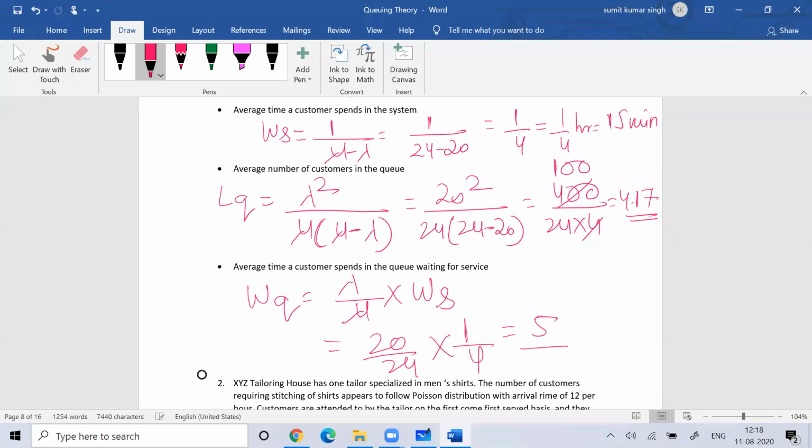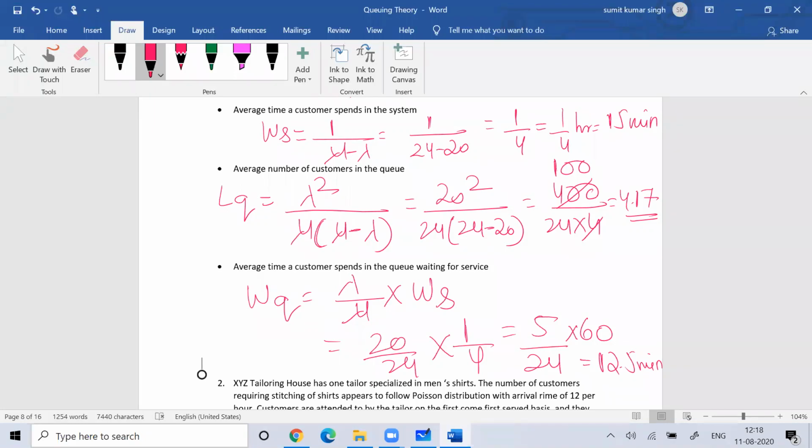This is 5 by 24 hours, which I can convert into minutes: 5 by 2, meaning 12.5 minutes. So you wait for 12.5 minutes before you get the service. This is the average waiting time a customer spent in the queue for the service to be done.